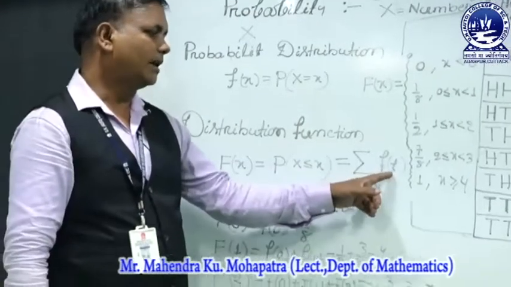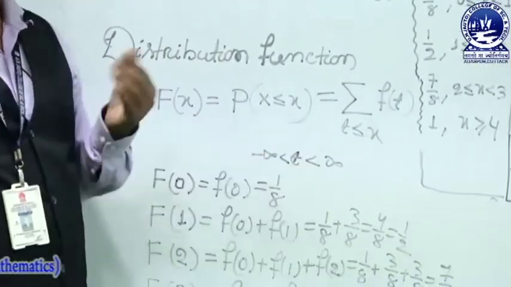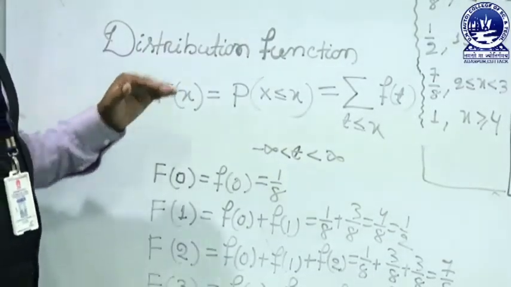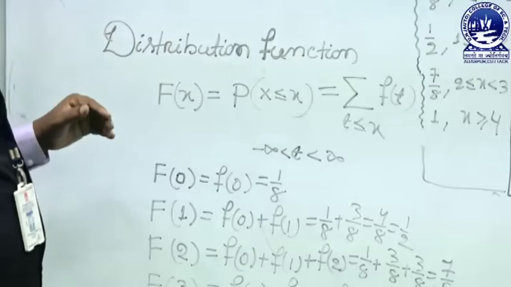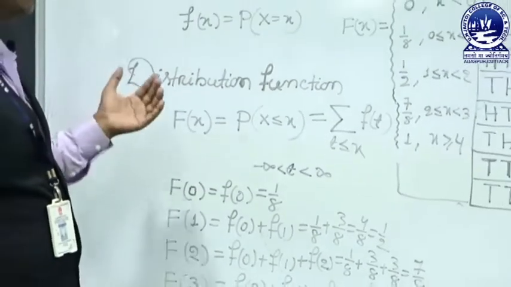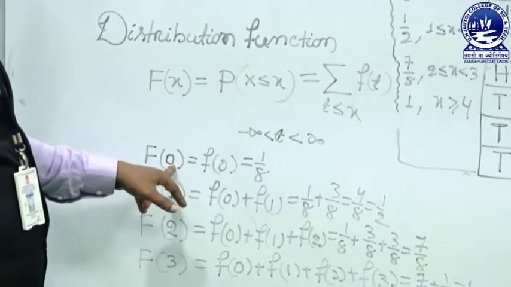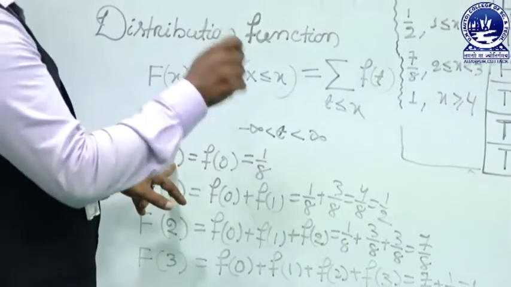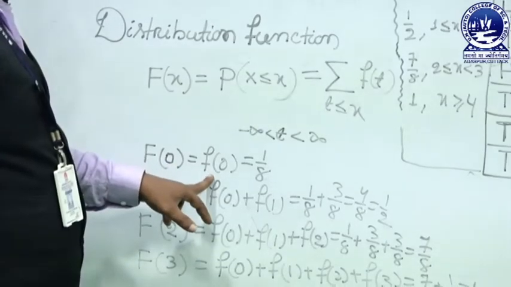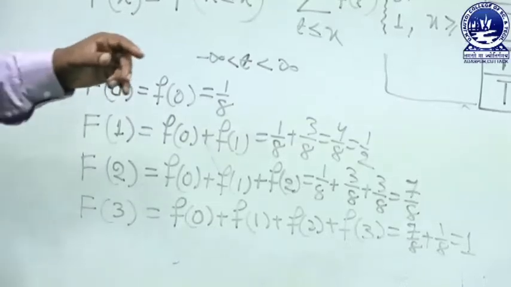Here t is another variable, ranging from minus infinity to plus infinity, that is, over the elements of the random variable. For example, take three tosses of a fair coin. What is capital F of 0? 0 means the number of heads is 0. We have found that it is 1 by 8, already calculated.